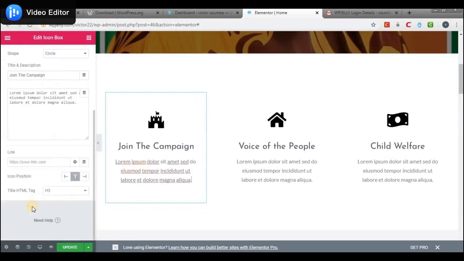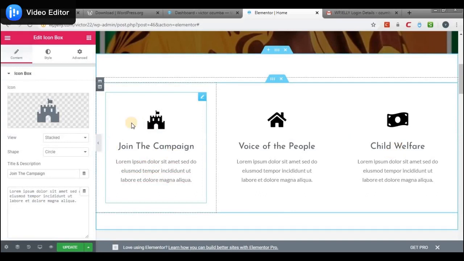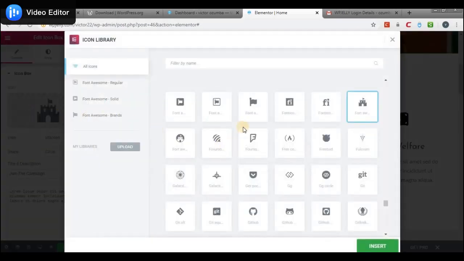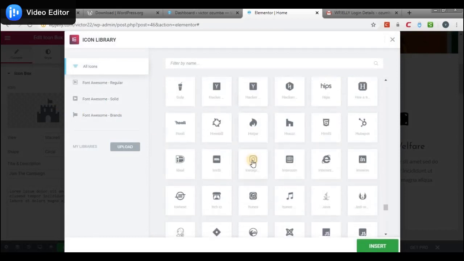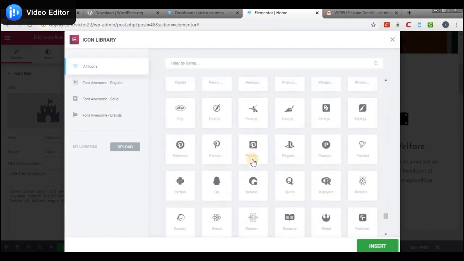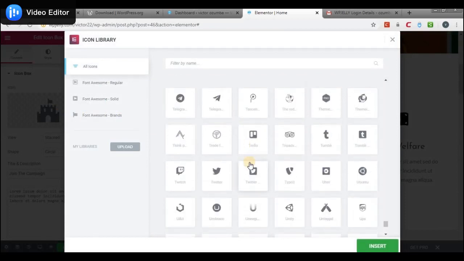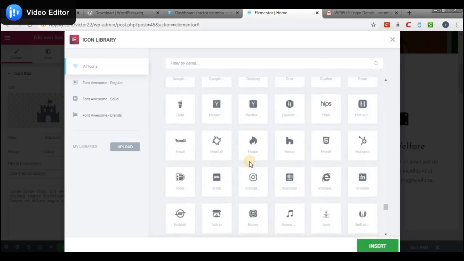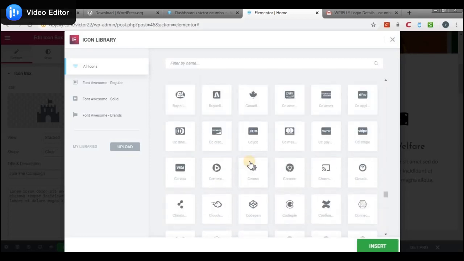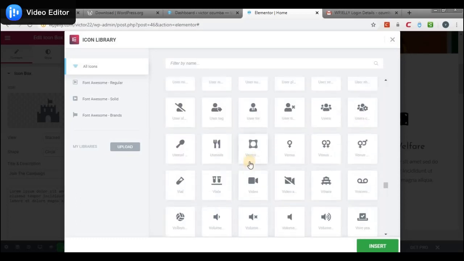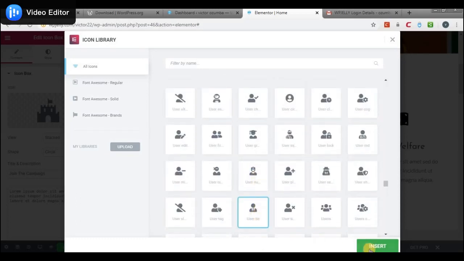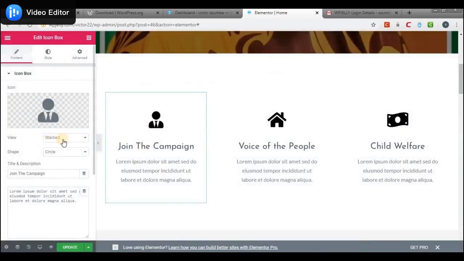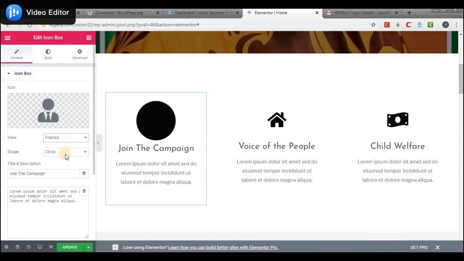It's just the same thing over and over. And then we could change this icon here. When you click on that, you could change the icon. Select whatever you want. We have a bunch of icons here that is from Font Awesome. So let's just put the user icon. Yeah, that is the icon. So now we could put it in a frame. Now let's make the frame circle.